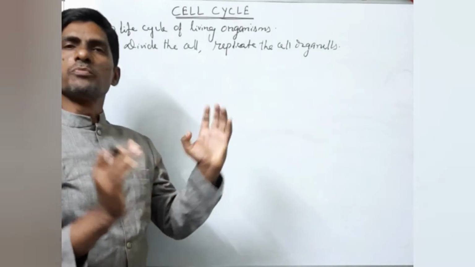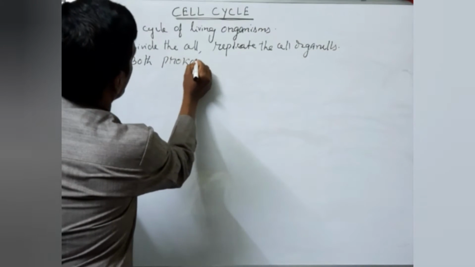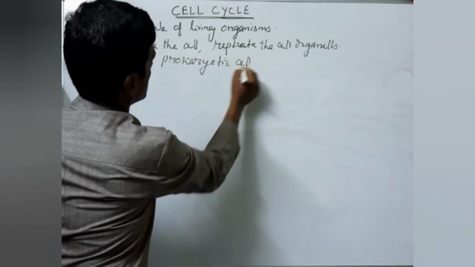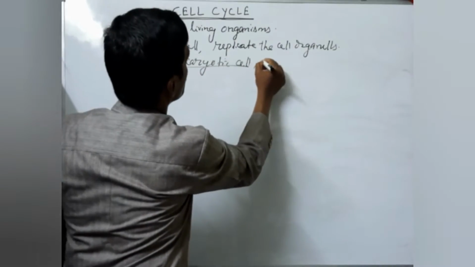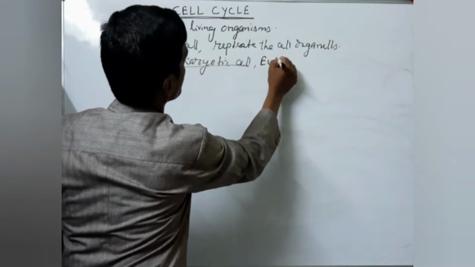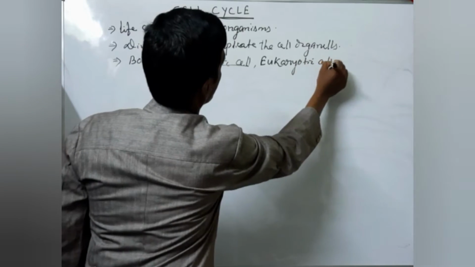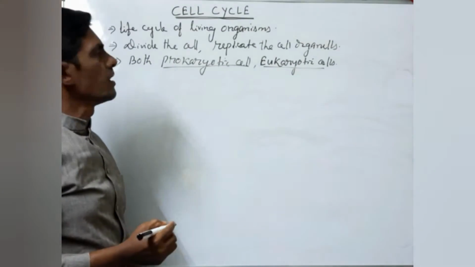The cell cycle takes place in both prokaryotic cells and eukaryotic cells. Prokaryotic cell means bacterial cell, and also eukaryotic cells, especially the nucleated cells, organisms.